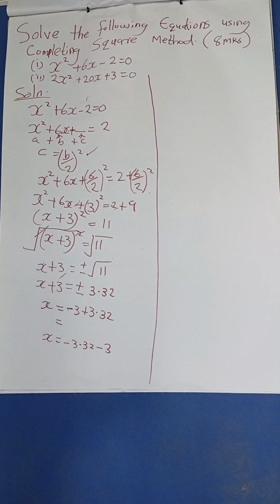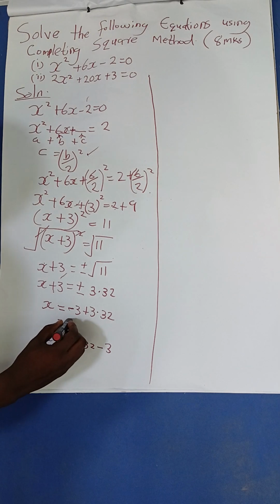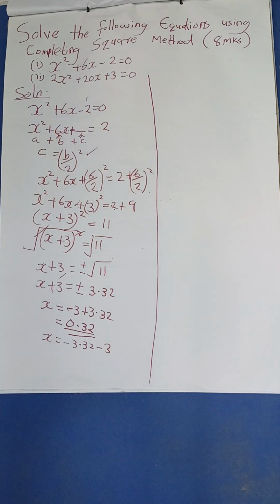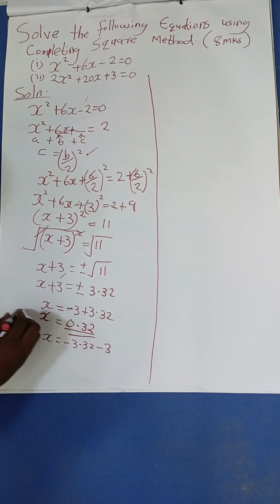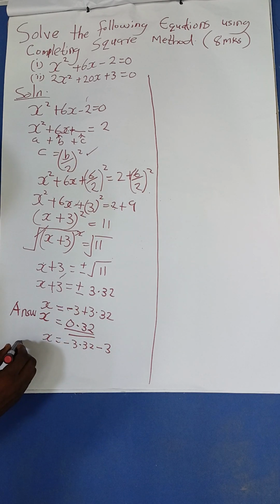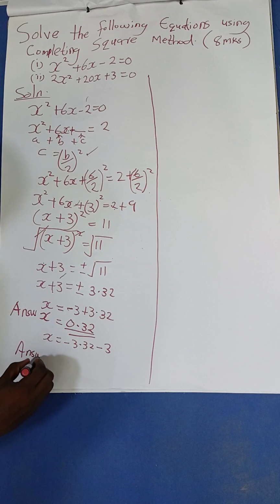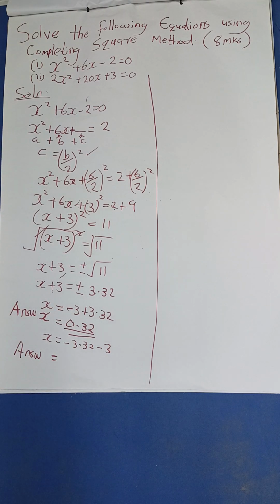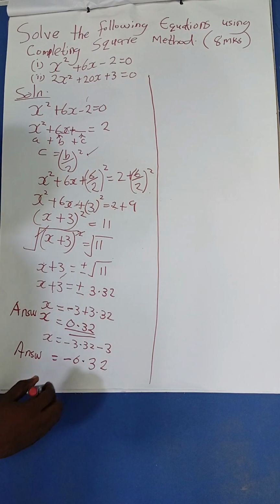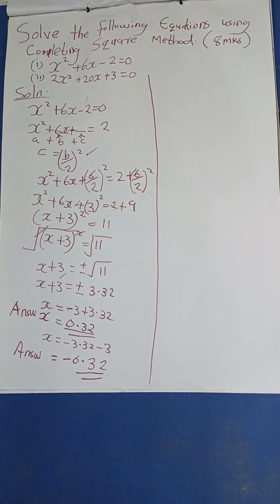So what is the answer here now? Negative 3 plus 3.32 will be 0.32. This is our first answer for x. Then the second answer for x will be what? Negative 3.32 minus 3 will be negative 6.32. Good. So that is how you do it. Very simple, and you are good to go.